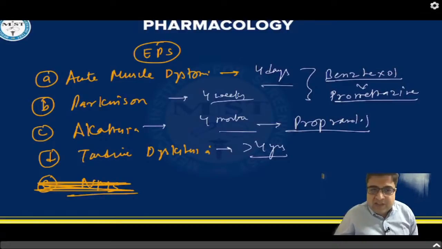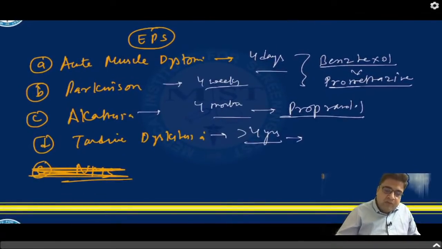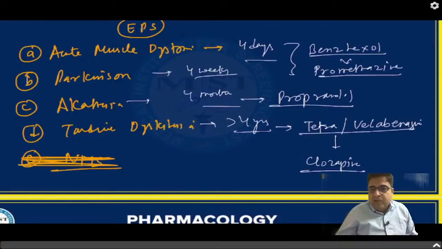It's a restlessness, akathisia. And tardive dyskinesia, first of all, you will stabilize the patient by giving medicines like valbenazine or tetrabenazine. And once the patient gets stabilized, you will put the patient on clozapine.